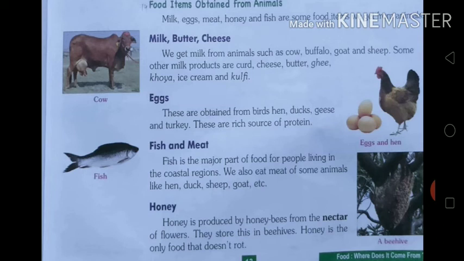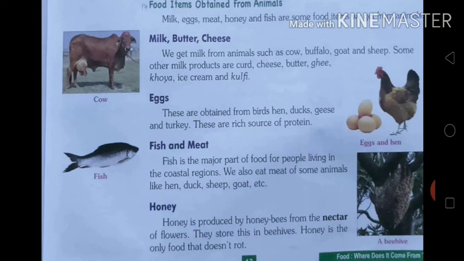So our next topic is milk, butter and cheese. We get milk from animals such as cow, buffalo, goat and sheep. So these are milk giving animals, and we rear these animals for getting milk. Now milk is a very nutritious food item and a rich source of protein. Milk also contains calcium that is required for proper growth of teeth and bones.